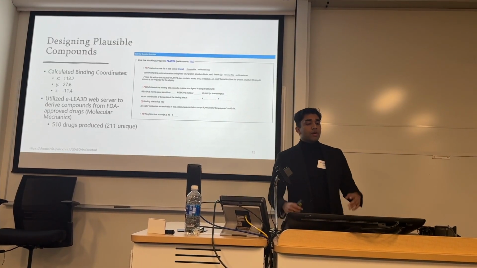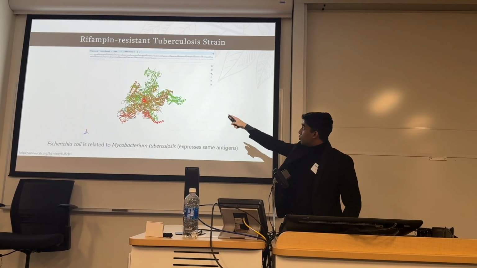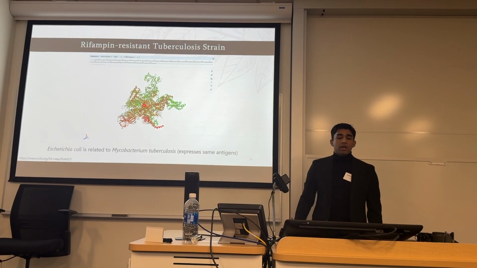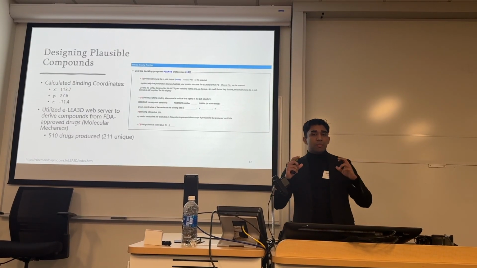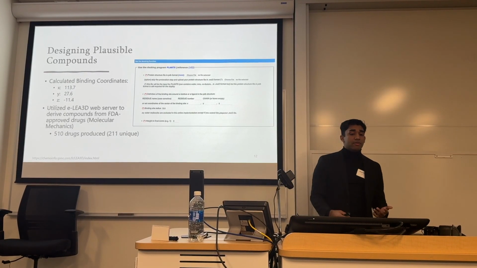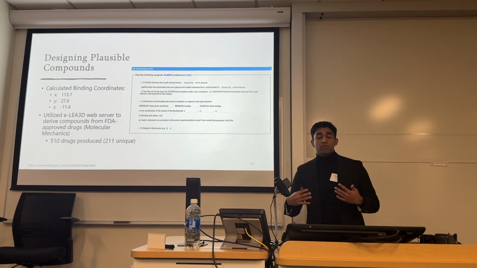Moving further, from there, we started designing the plausible compound. As you can see here, this red circle right there, that's where we want the target to bind to. And we basically calculated these binding coordinates as that value. And that's 113.7 for X, 27.6 for Y, and negative 11.4 for Z.